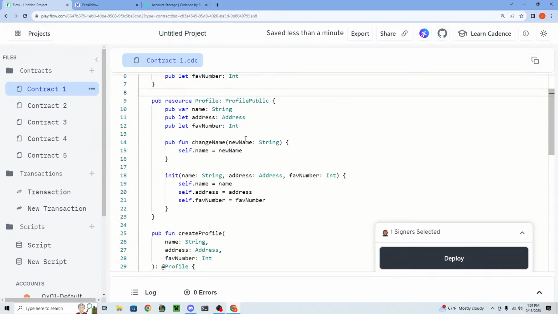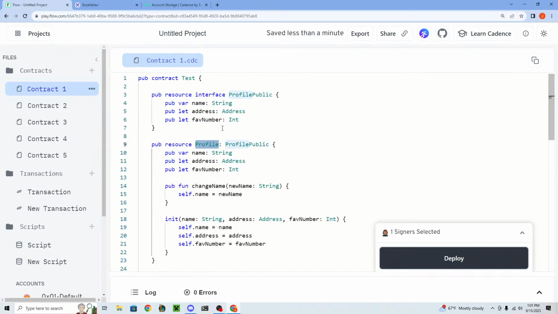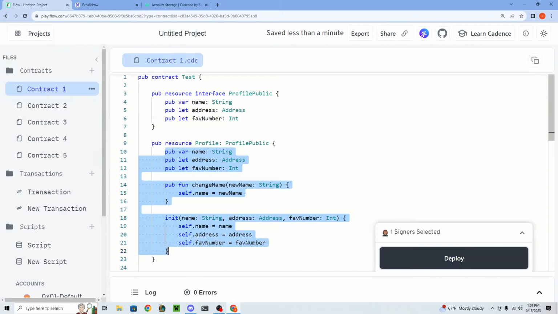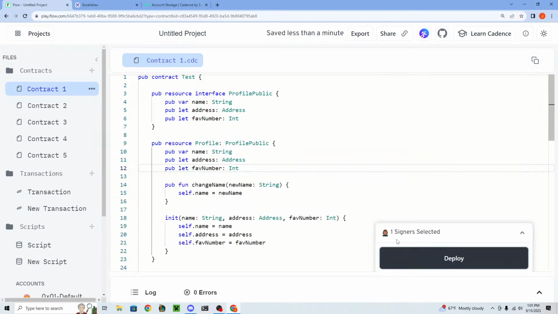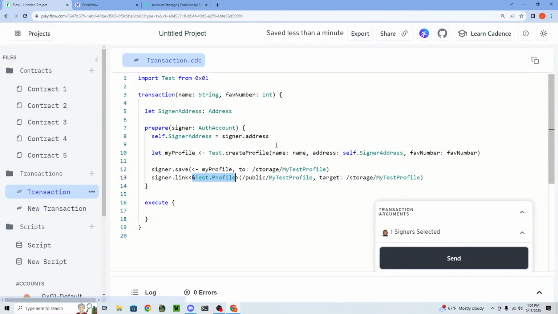So now there's two different types we can have. We can have a profile straight up, which will have access to everything, or a profile that's restricted to the profile public, and then that will be the restricted type. So let's go ahead and redeploy this. And the idea here is that now when OBO goes to link the profile to the public, we can restrict it